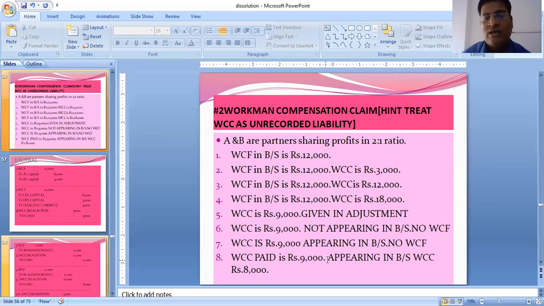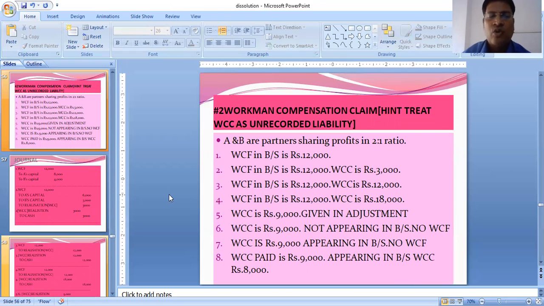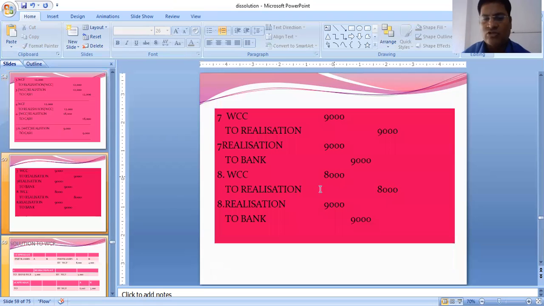Now we will see number 8. WCC paid rupees 9,000, appearing in the balance sheet WCC 8,000. You have made a payment of 9,000 to the workman compensation claims, but in the balance sheet only 8,000 is appearing. So first of all, close this claim of 8,000. To close the claim, we will write WCC to realization 8,000, and then we make a payment of 9,000, so realization to bank.